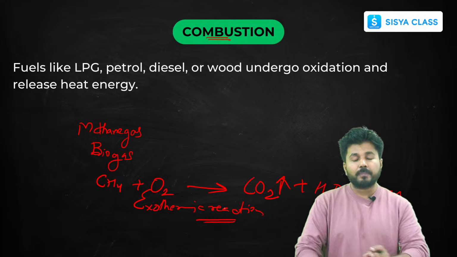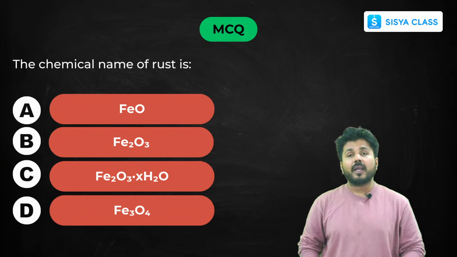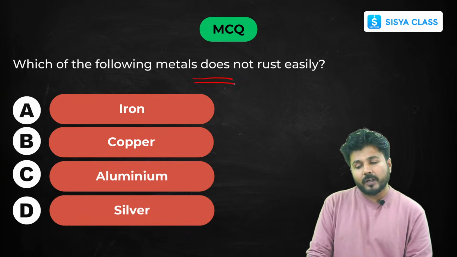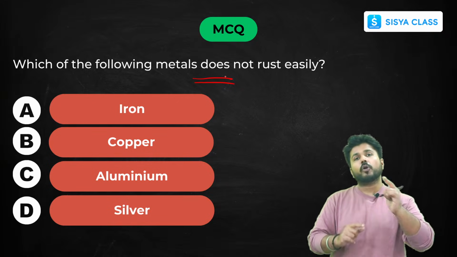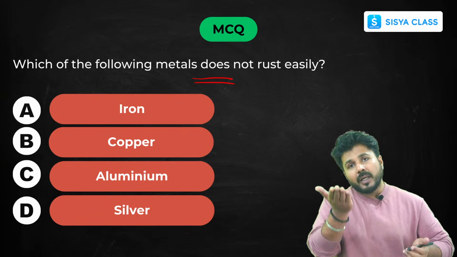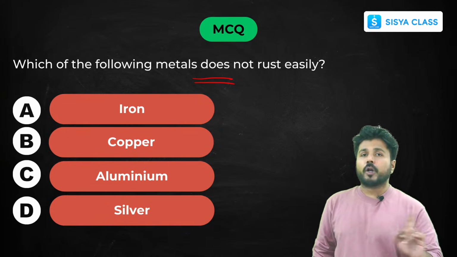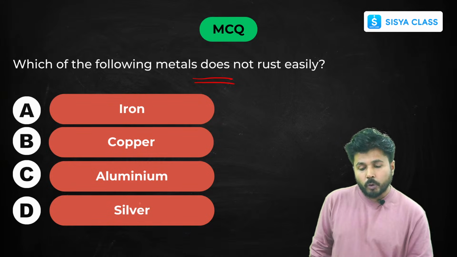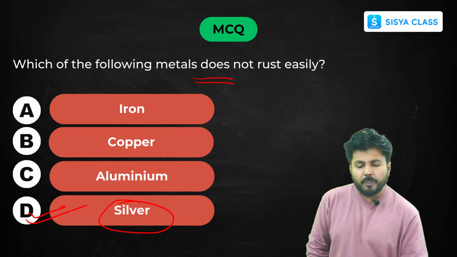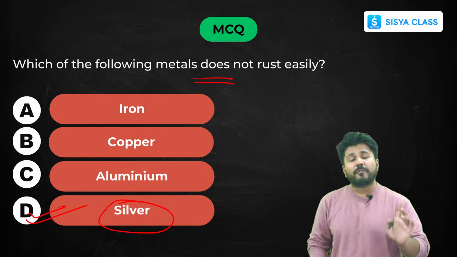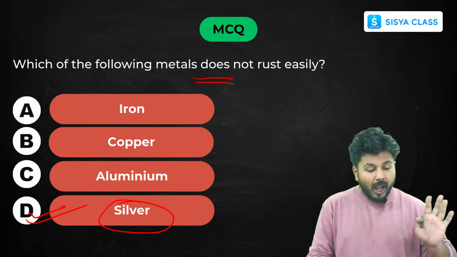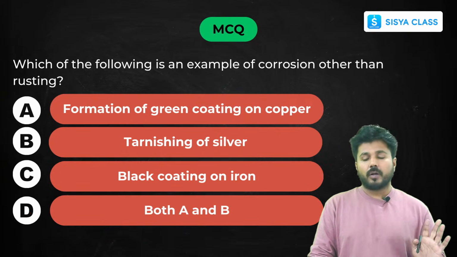Okay, fine. I hope all these topics are clear to you. Now some MCQs and PYQs. Which metals do not rust easily? For that you have to go back to the reactivity series. Those metals which come at the bottom of the reactivity series will not rust easily. Out of them, silver is the metal that will not rust very easily. Aluminium also doesn't rust easily, but if you have to pick one out of aluminium and silver, it will be silver. That's why gold, silver and platinum are used to make ornaments.